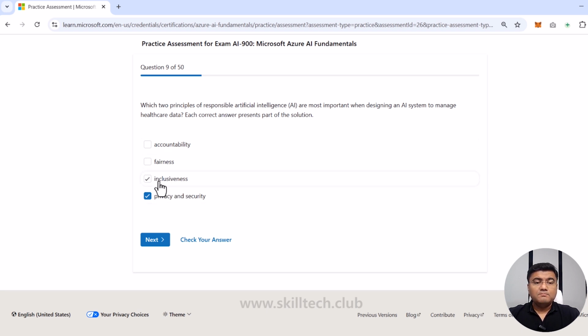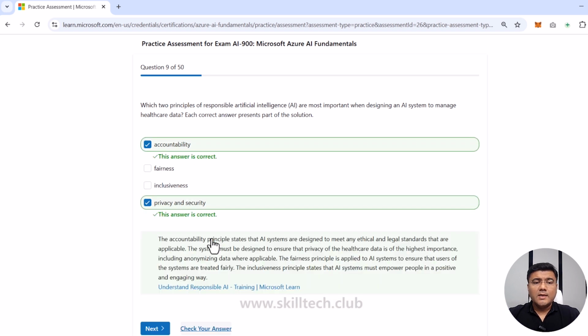This is surely true. Now think about this: if it's a healthcare domain, inclusiveness takes care that everyone is included. I don't think that's the right choice. Fairness is talking about the data not being biased. I don't think that's right either. I think accountability is a very important thing for the healthcare domain. So I'm going to choose the first and the last one. If I check the answer, it's showing me this is a correct answer.